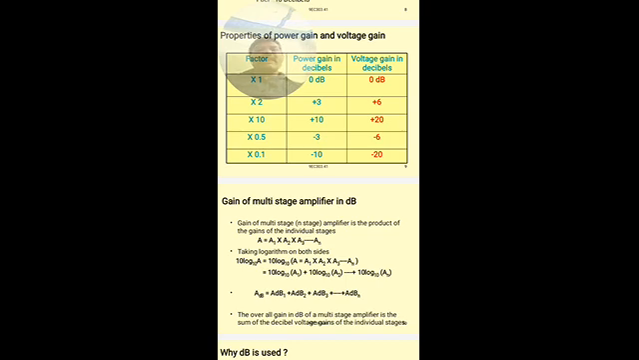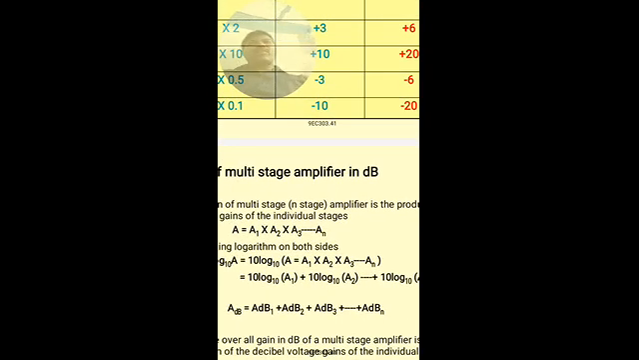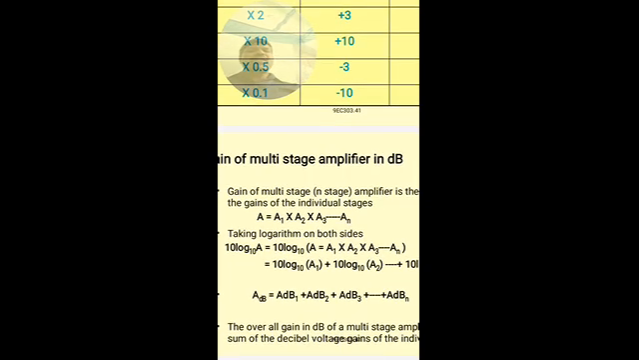And one more advantage is that the gain of a multi-stage n-stage cascaded amplifier is the product of the gains of the individual stages. That is, A, the total gain, is the product of A1 into A2 into A3 and so on into An. We can represent this using logarithms, applying the logarithm on both sides: 10 log of A is equal to 10 log of A1 into A2 into A3 into An. The logarithm of a product becomes a sum.